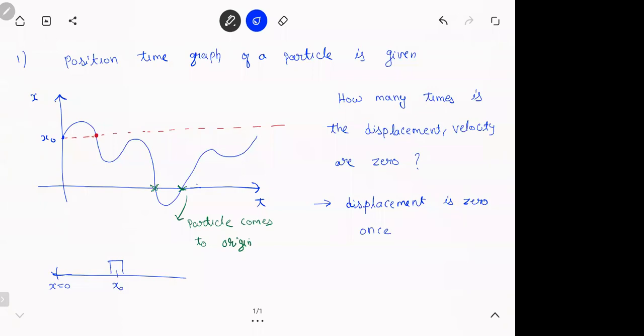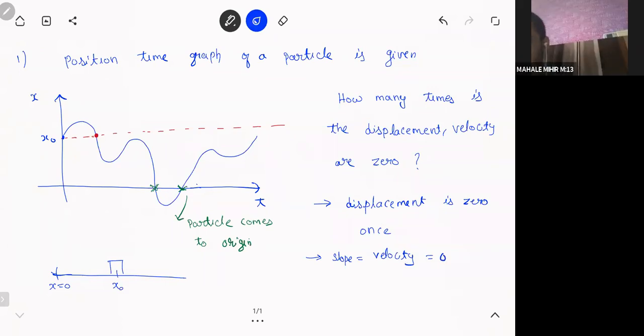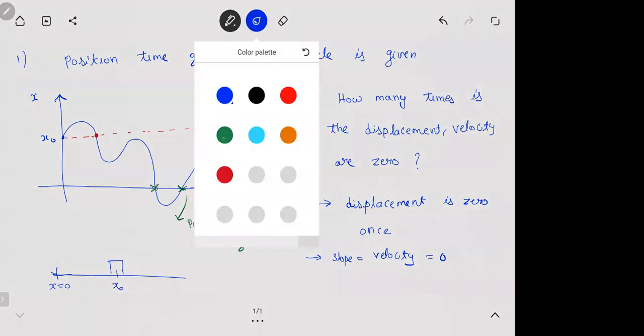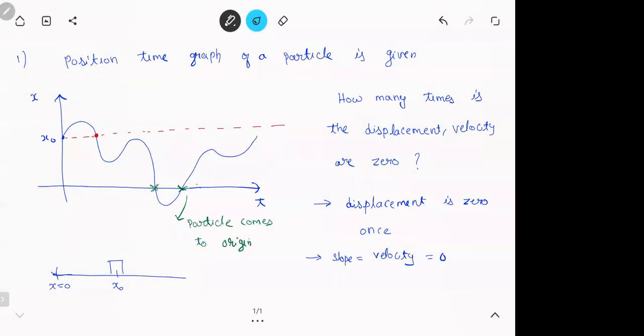Next thing, what is velocity? Slope. Now you are asking how many times the velocity is 0. Means indirectly you're asking how many times the slope is 0. Is it 4 times? Let's see. So slope is 0 here, here, here, here. How many times? The slope of a tangent should be 0, no? 6 times.